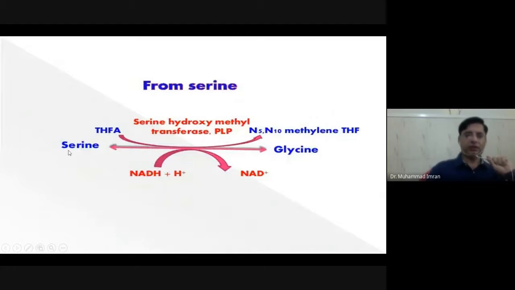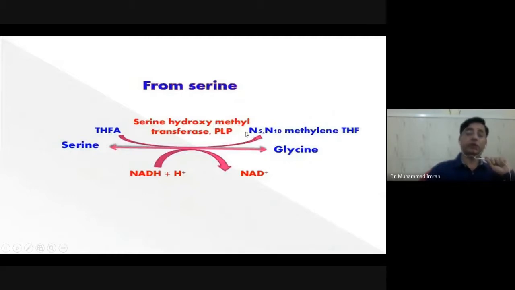So the methyl group of serine is transferred to tetrahydrofolate and it is converted into N5,N10-methylene tetrahydrofolate. And one molecule of NADH is also used to produce water, and serine changes into glycine.